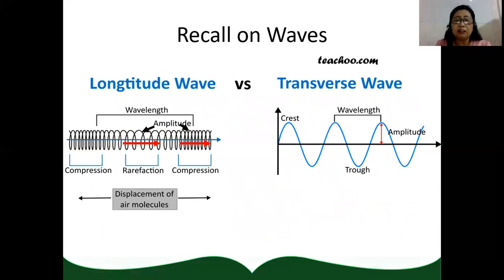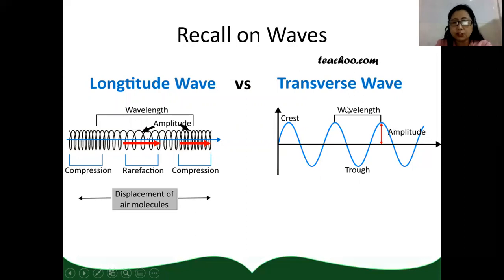So in terms of the characteristics of waves, let us differentiate the different characteristics of waves. So for longitudinal wave, you have the compression and you have the rarefaction. The distance from one compression to another compression is called wavelength. Okay? And then, the distance between the equilibrium position and the rarefaction or the compression is called the amplitude.